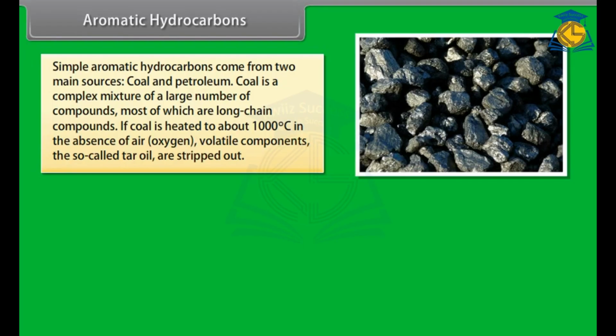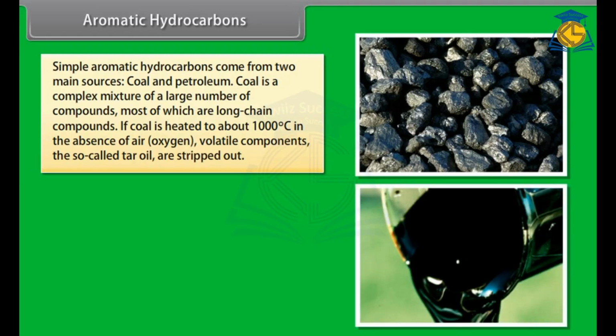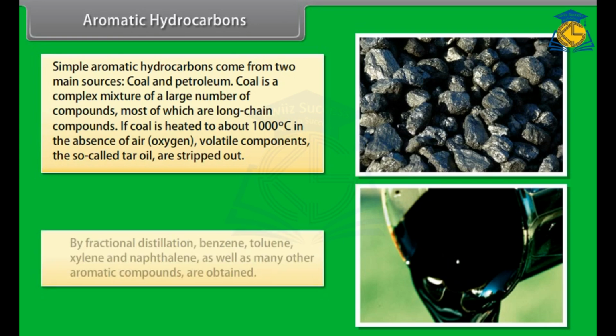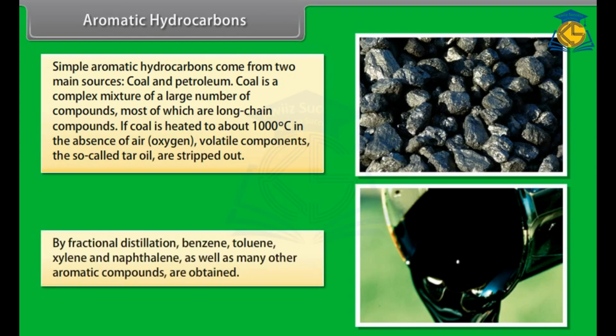If coal is heated to about 1000 degrees Celsius in the absence of air or oxygen, volatile components, the so-called tar oil, are stripped out. By fractional distillation, benzene, toluene, xylene, and naphthalene, as well as many other aromatic compounds, are obtained.